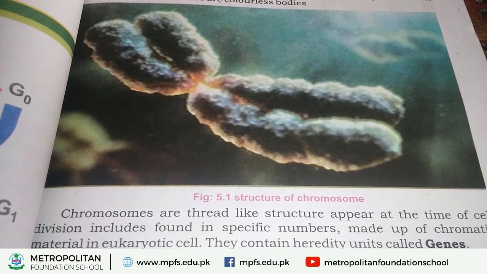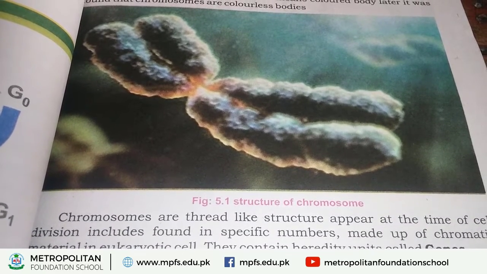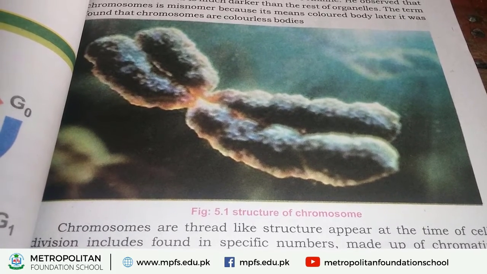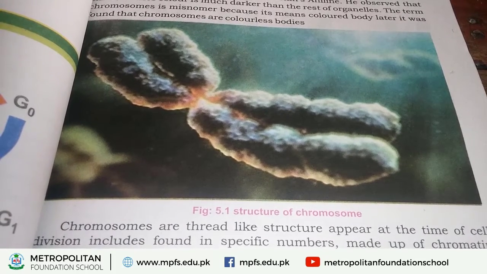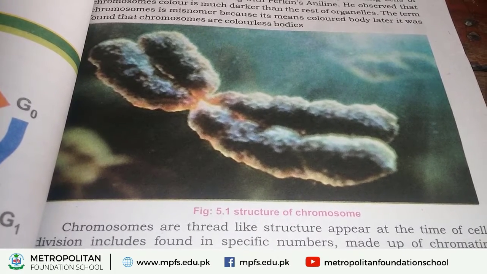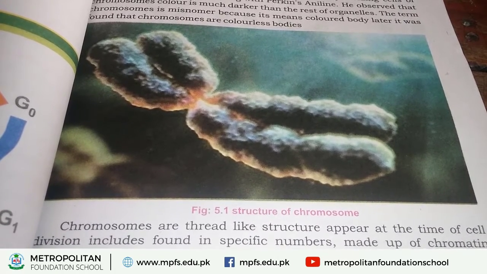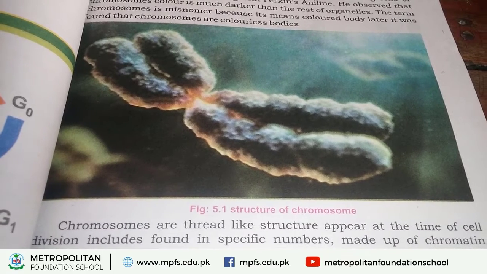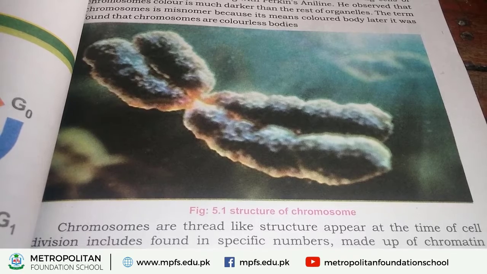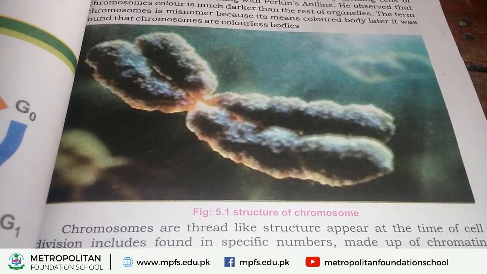Look at this picture. In this picture, the sample is taken and observed under a microscope. In this picture, you see the structure of a chromosome. Chromosomes are thread-like structures, and these chromosomes appear at the time of cell division.